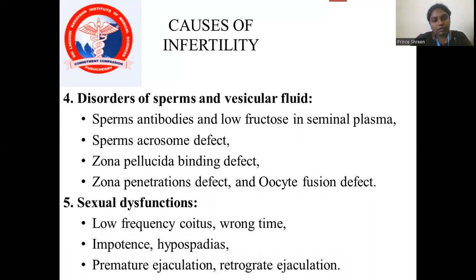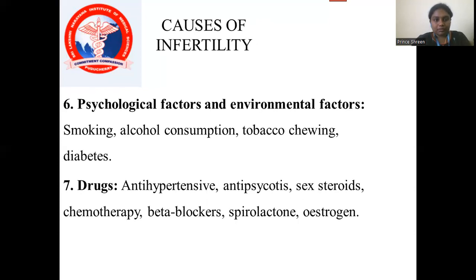In this, there are four disorders, that is sperm antibodies, low fructose in the seminal plasma, sperm acrosome defect, zona pellucida binding defect, zona penetration defect, or fusion defect. Fifth is sexual dysfunction, that is low frequency coitus, wrong timing, impotence, hypospadias, premature ejaculation, retrograde ejaculation. Sixth is psychological factors and the environmental factors, which include smoking, alcohol consumption, tobacco chewing, and diabetes.